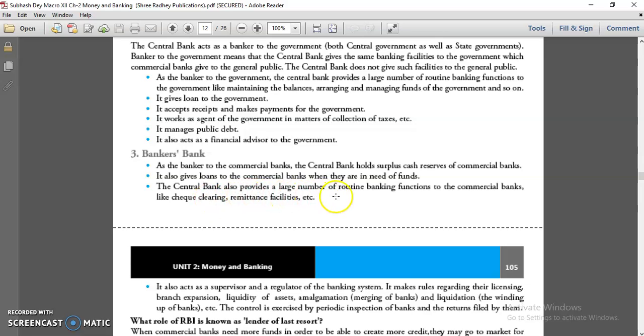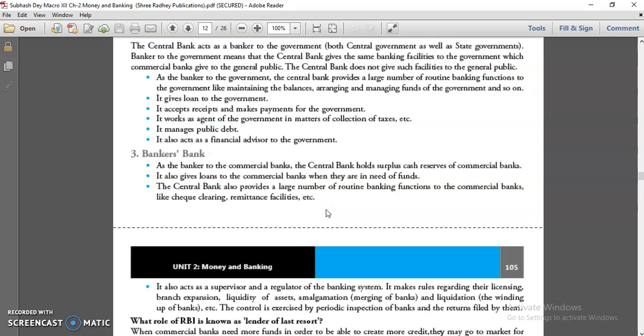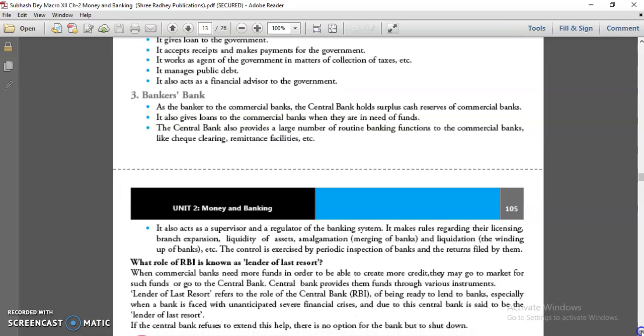The central bank also provides a large number of routine banking functions to the commercial banks, like check clearing and remittance facility. Remittance means payment, once you are making payment to any other country, or when commercial banks make any payment to other banks. So these kinds of facilities are used by commercial banks from RBI. So that's why the third function is bankers bank, because commercial banks have to follow all the instructions given by the RBI.